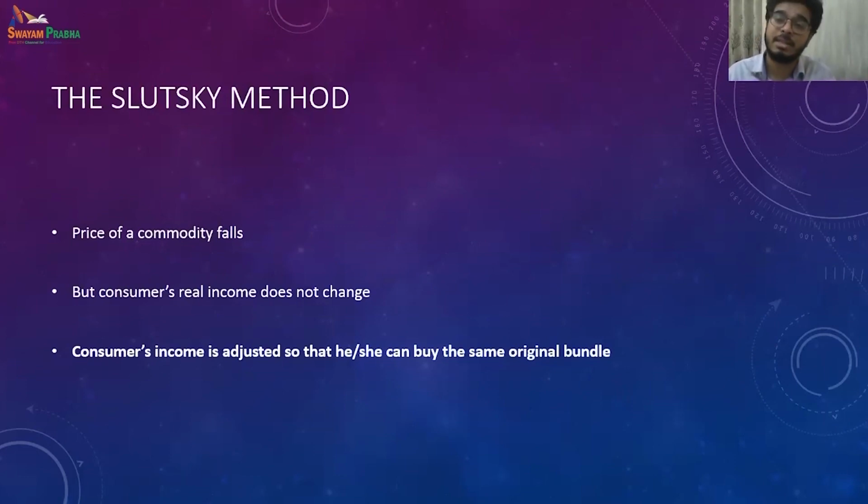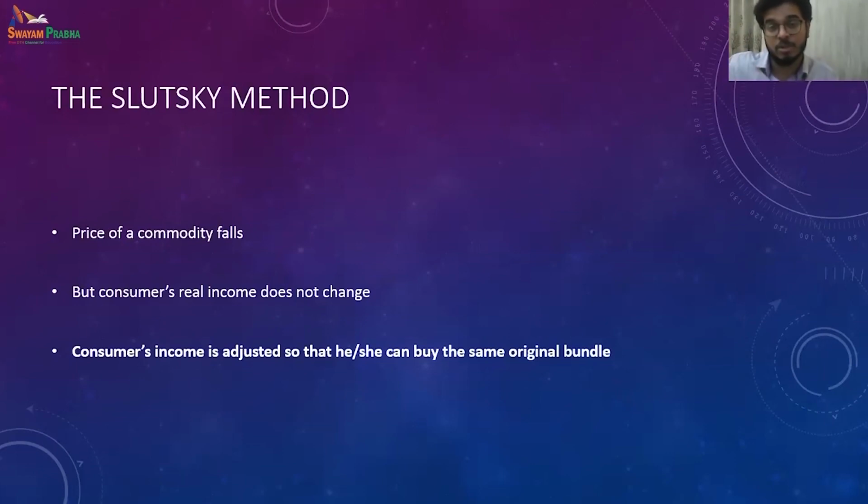So the Slutsky method is different from the Hicksian method only in one way. Over here also the price is falling, the consumer's real income still does not change, and we're trying to keep it fixed. And what happens, the consumer's income is adjusted. So in Hicks, they were coming back to the same satisfaction level, the same indifference curve.